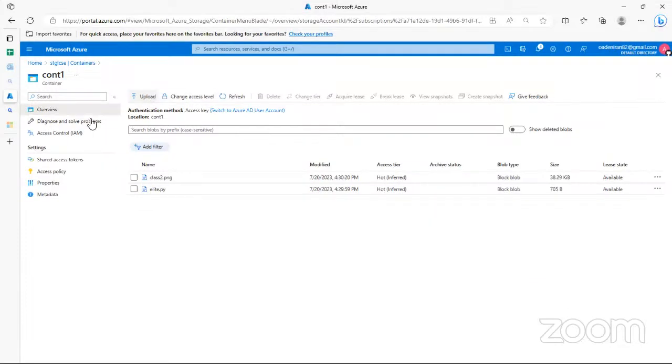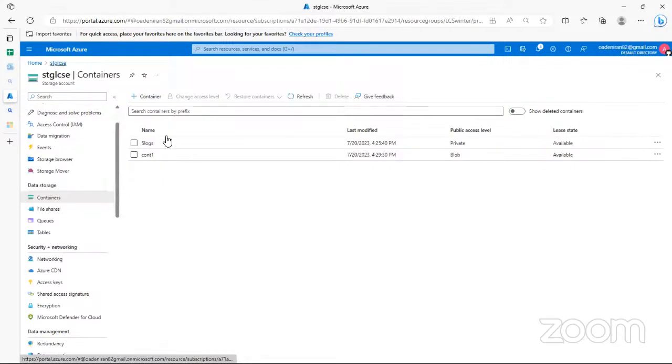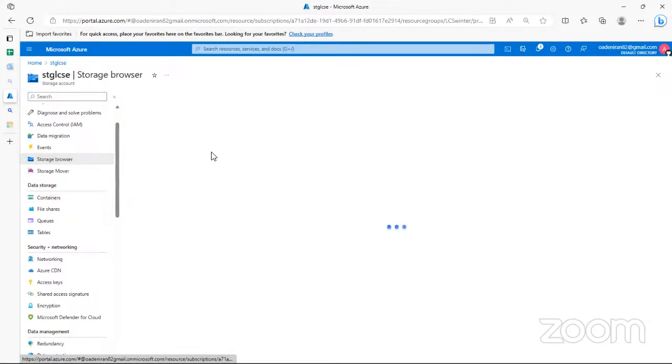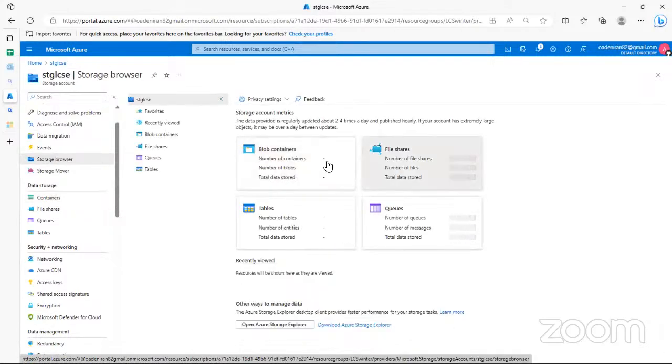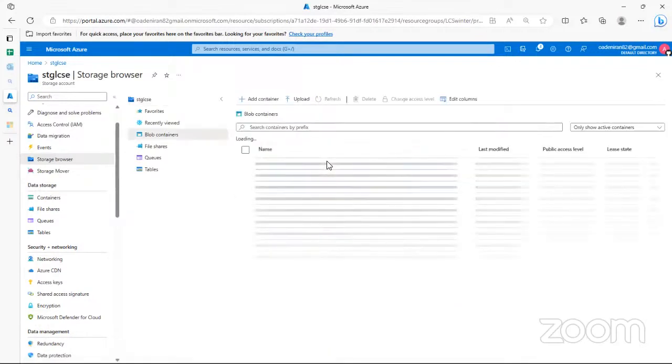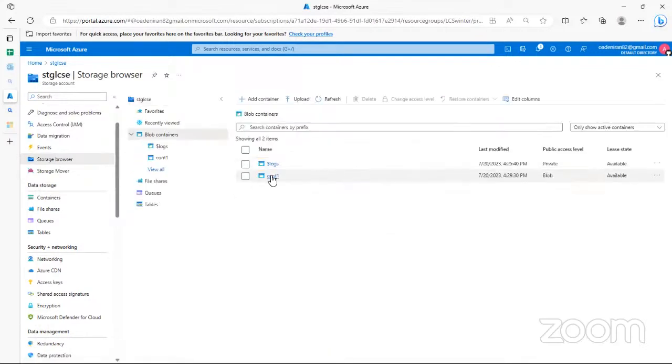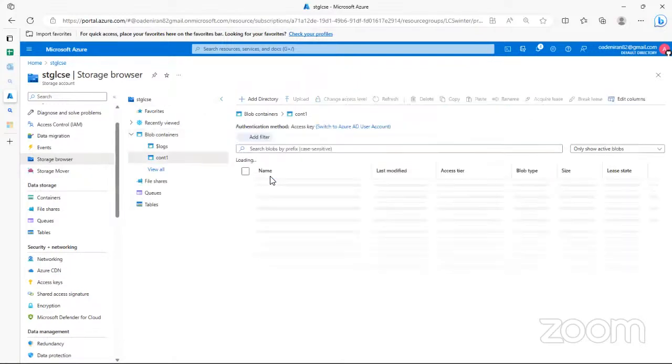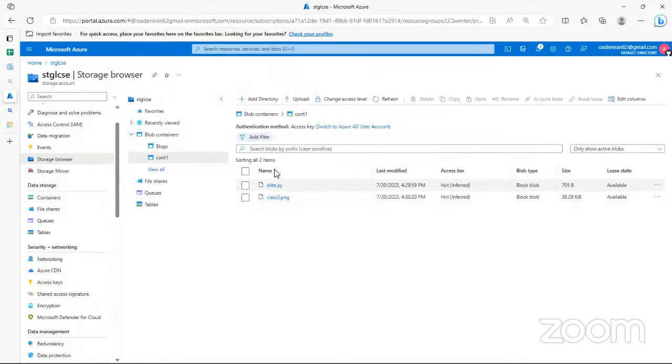That's that on that. So if I come back here to this storage blob and I come here to this storage browser, you see, because the storage is still quite new, all of this will still be showing. But if I come into blob containers, you can see that the container that I created now is showing. If I click on this container here, you can see that the files that are uploaded are showing.